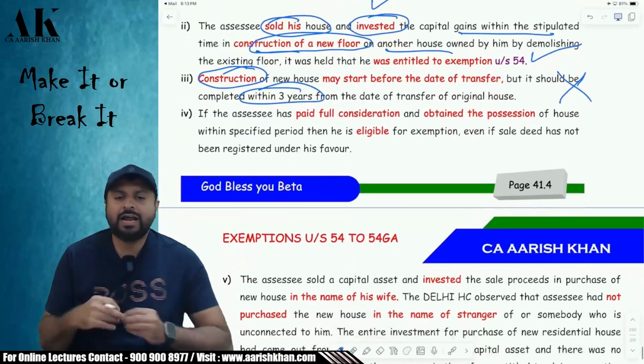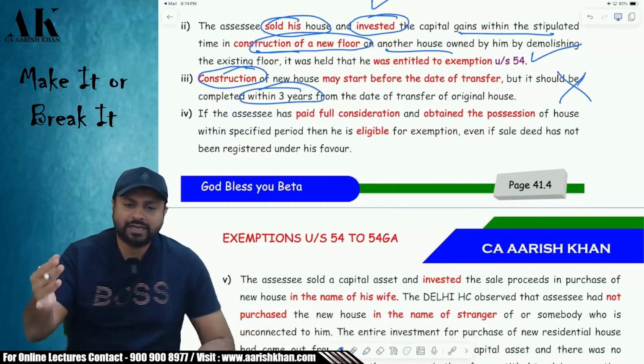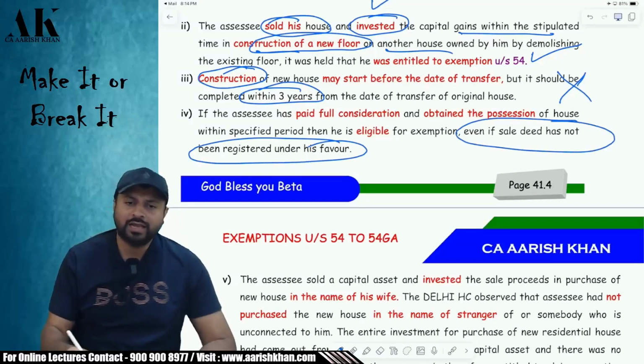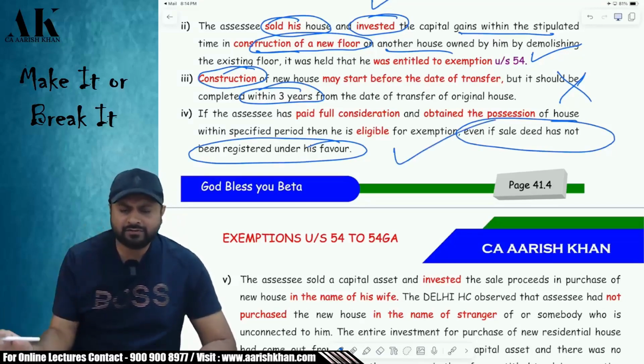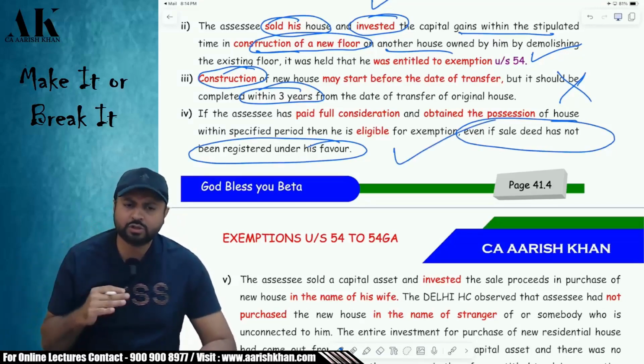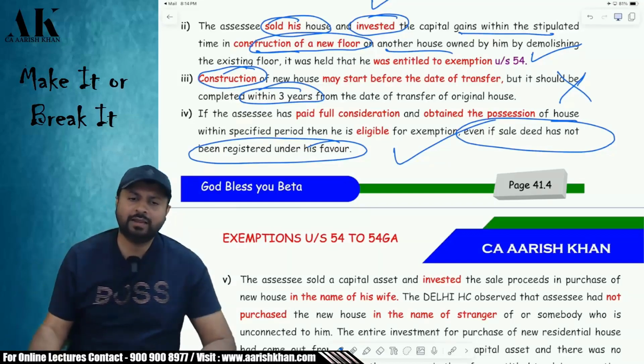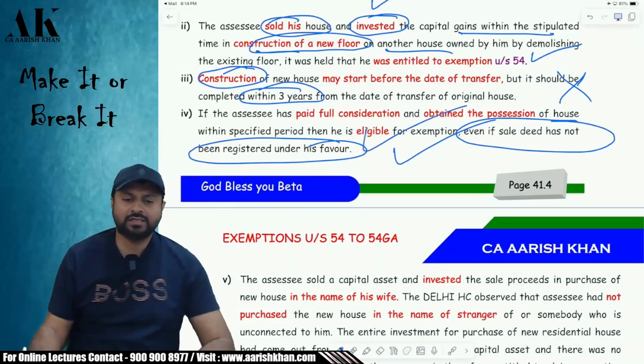Okay. Next one. If I have paid the money, I have taken the possession, everything is done, but the sale deed is not executed in my favor, will I get the exemption or not? The answer is yes. I have paid the money for the new house. I have taken the possession also. I am staying in that new house. I have full control of the new house, but the house is not yet registered in my name. Will I get the exemption? The answer is yes.